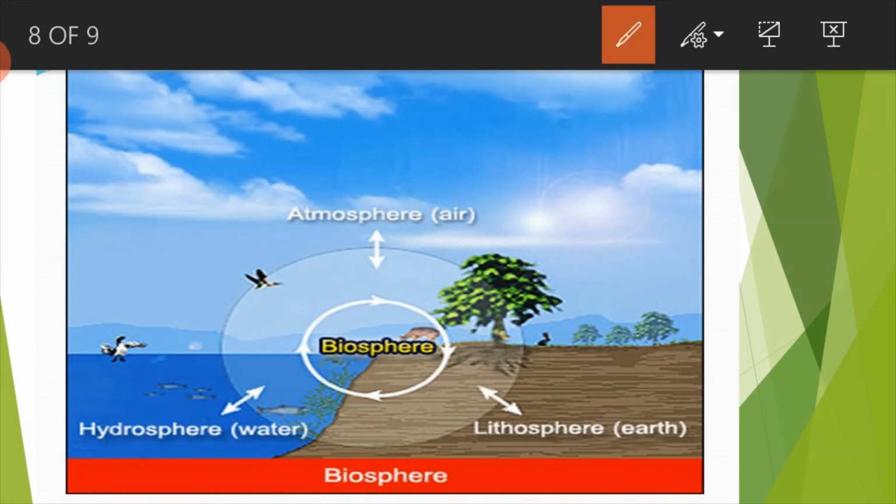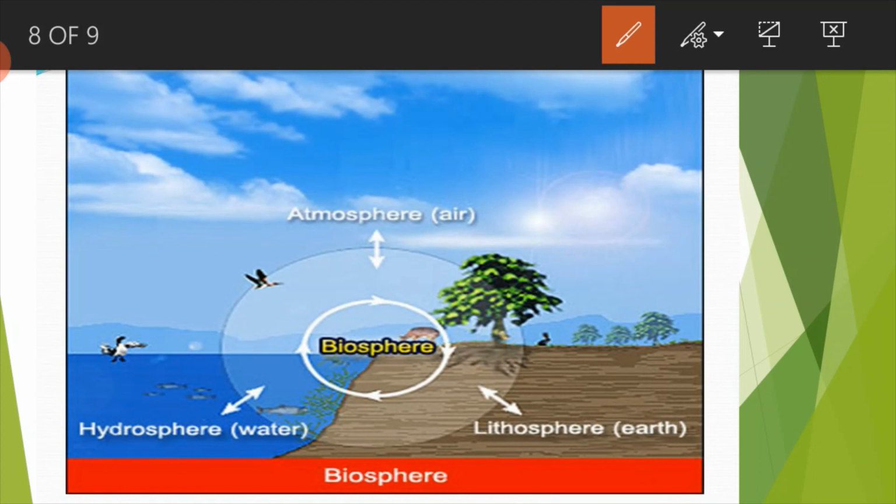Okay, so you can see here, this is a lithosphere, this is a hydrosphere, and this is the atmosphere. And wherever living things can be found we call it biosphere. So here this is a biosphere, right? So here living things exist.